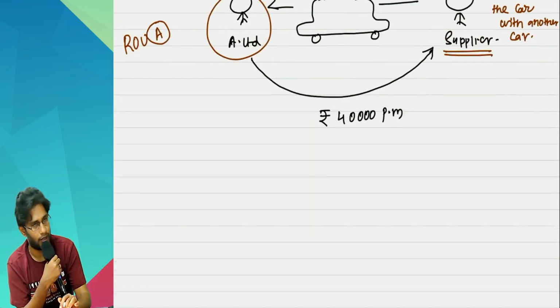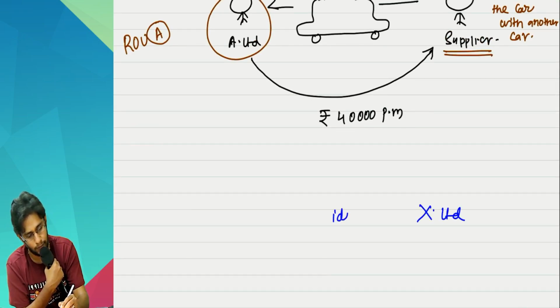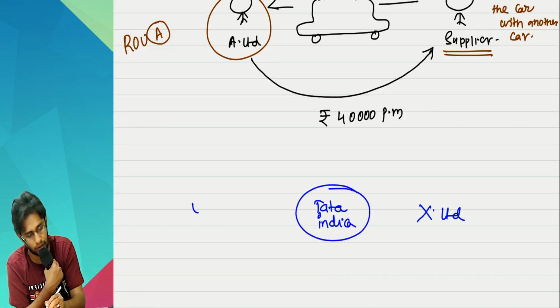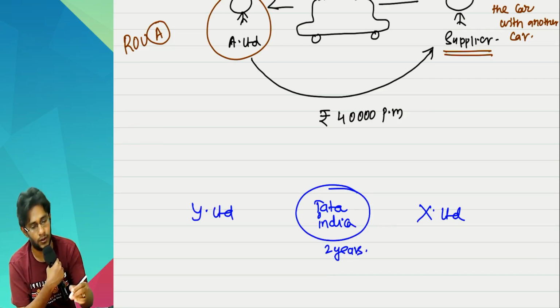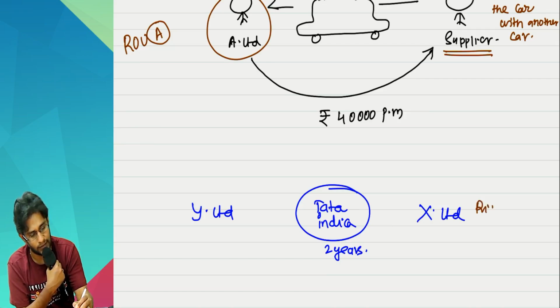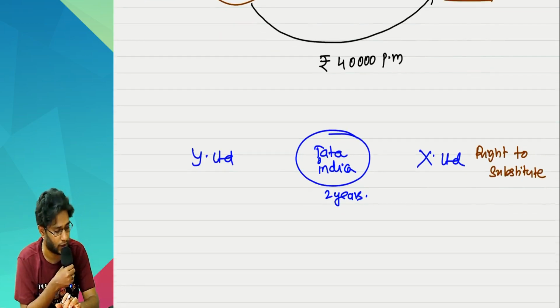Now, look at this. X Limited made a lease contract with Y Limited that he will give a Tata Indica car for a period of 2 years. This fellow has a right to substitute the car.